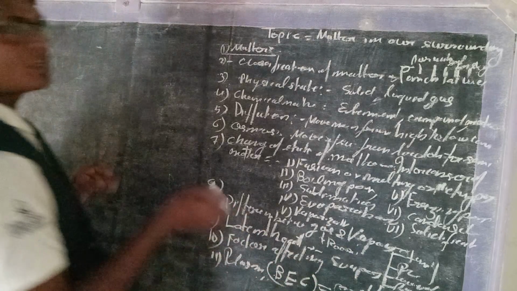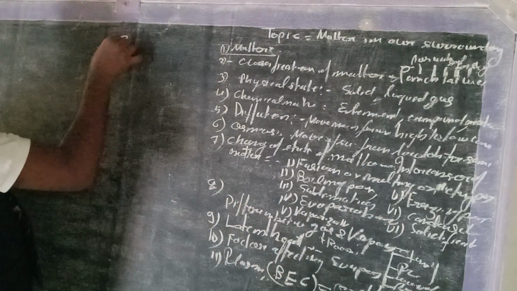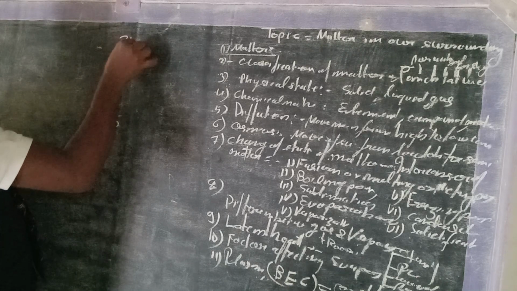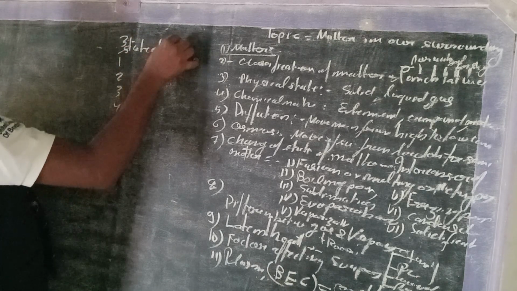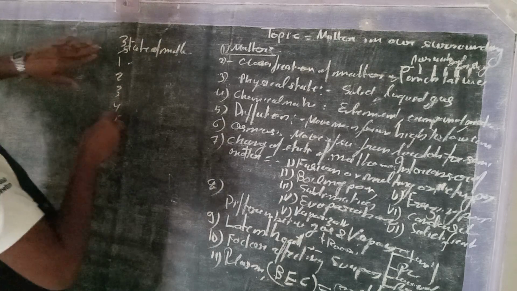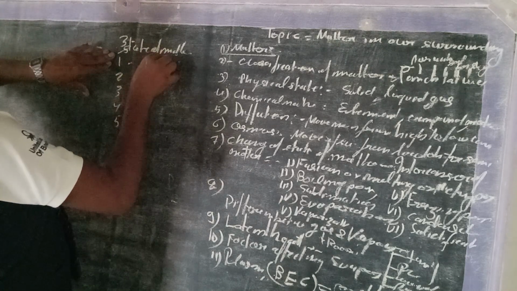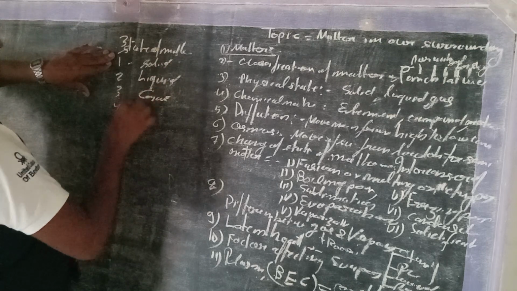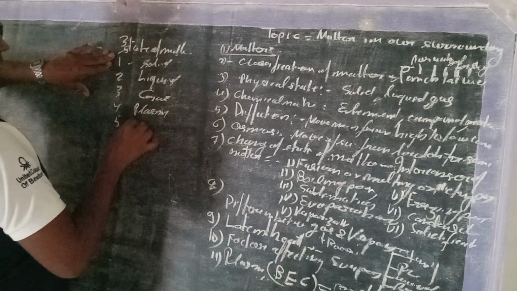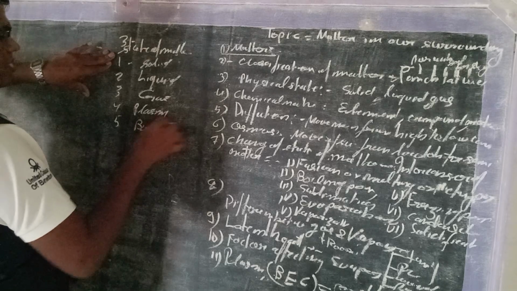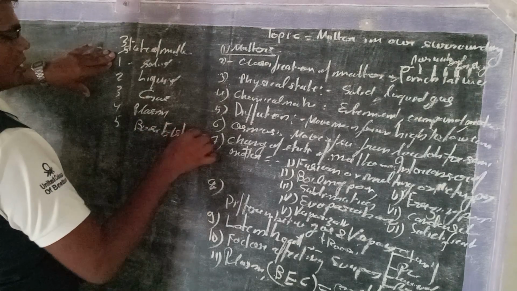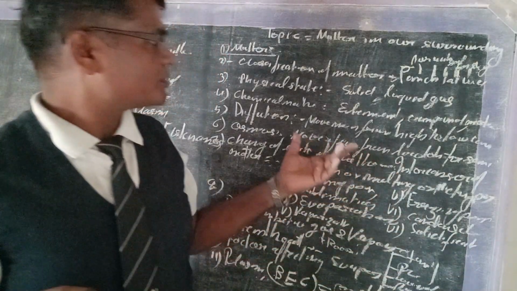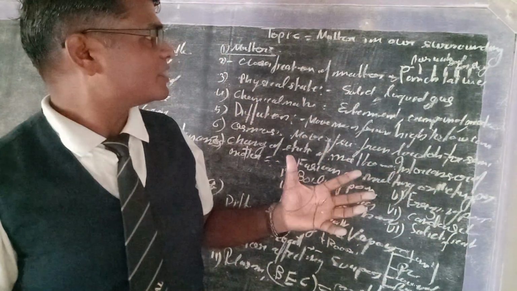As we know, the states of matter are generally three, but here there are five: solid, liquid, gas, plasma, and Bose-Einstein condensate. These are the whole topics we have studied.